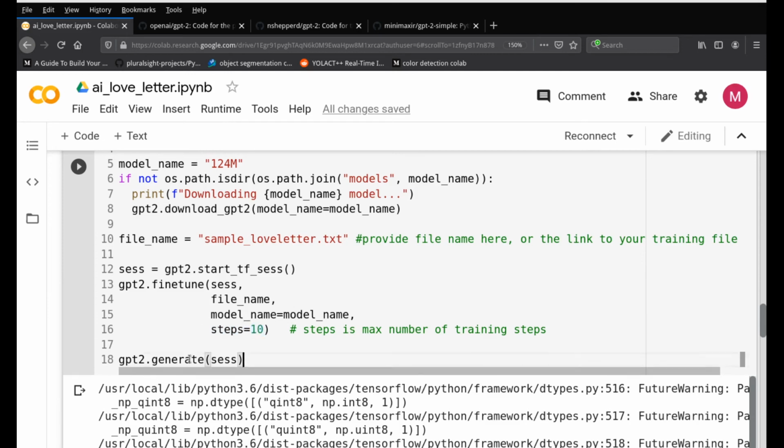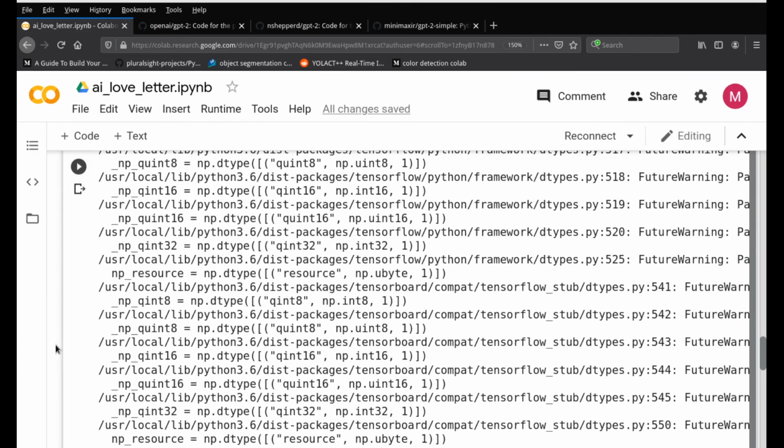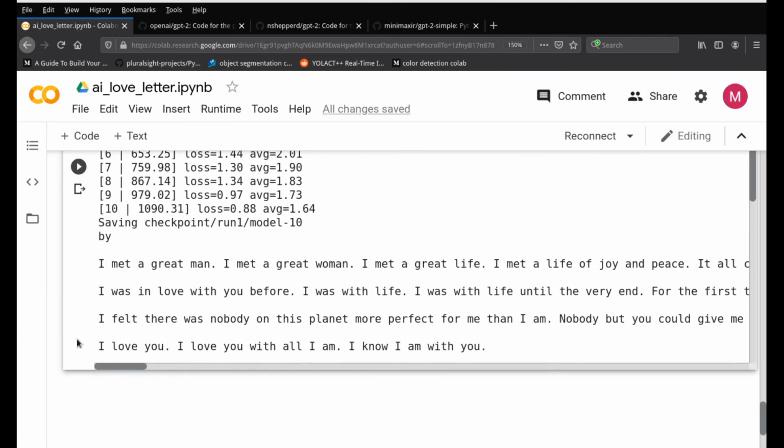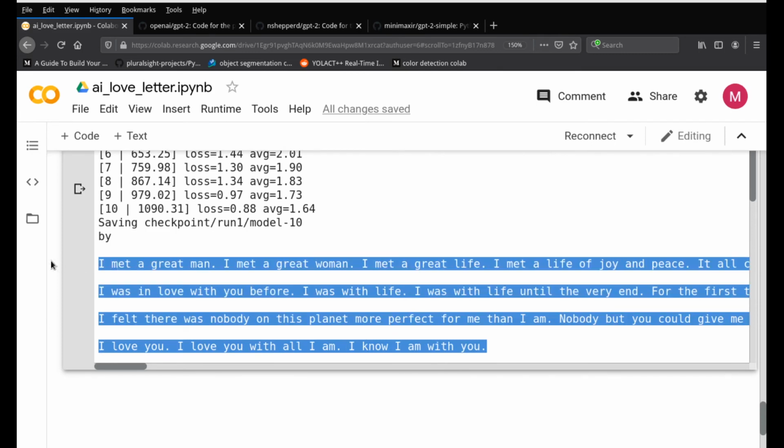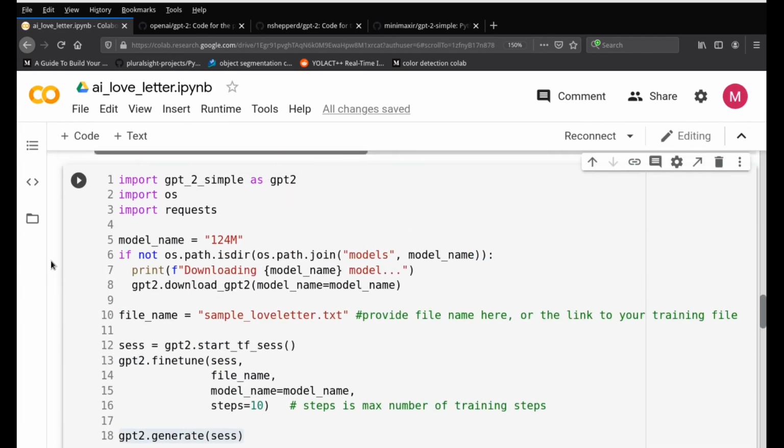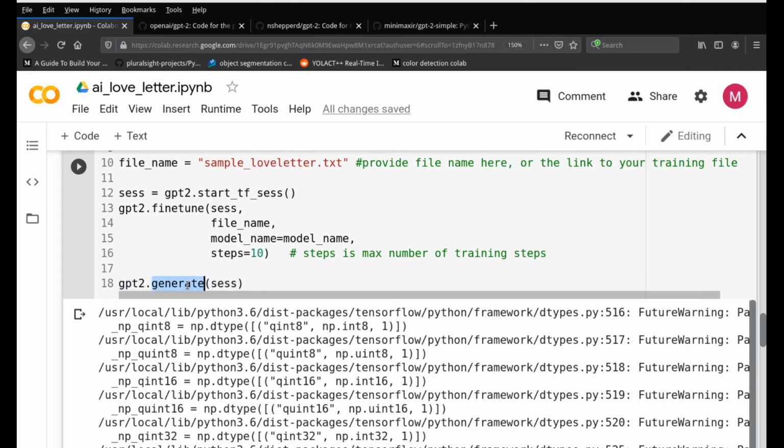And by creating GPT-2 generate, this is nothing but going to generate that text for us, which we saw down below. The particular text right here is all generated using the generate session text right here. This generate function is going to generate that text for us based on what it trained on or what it learned below.